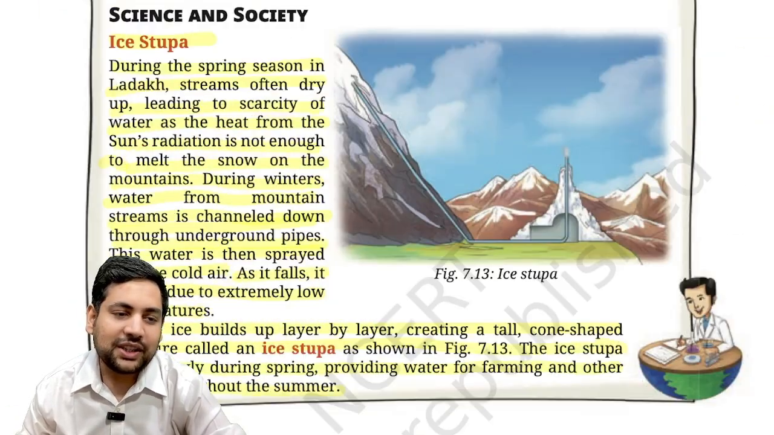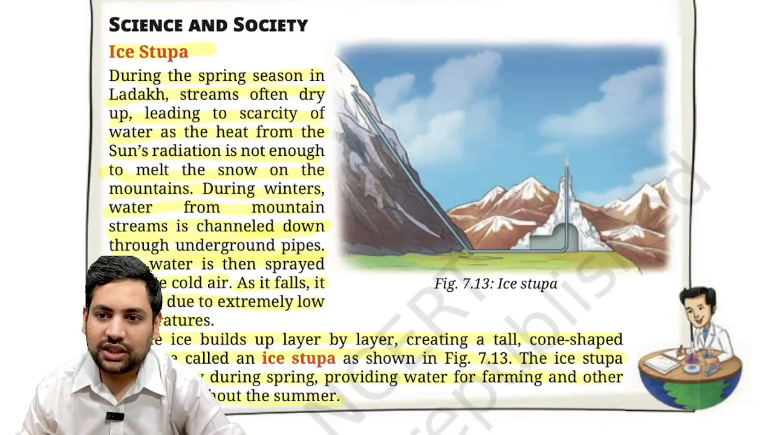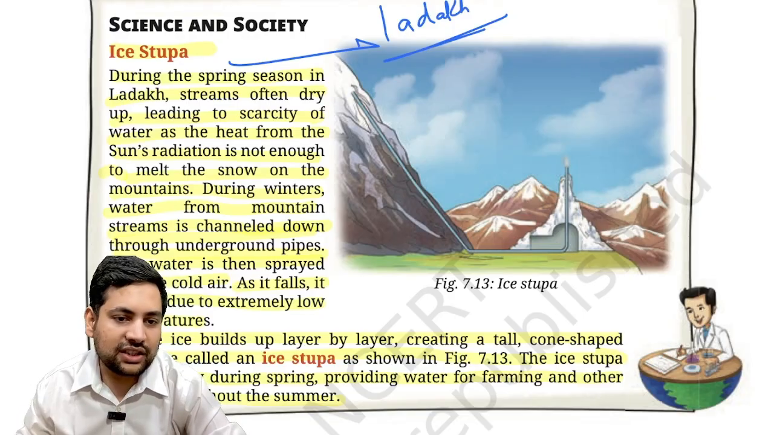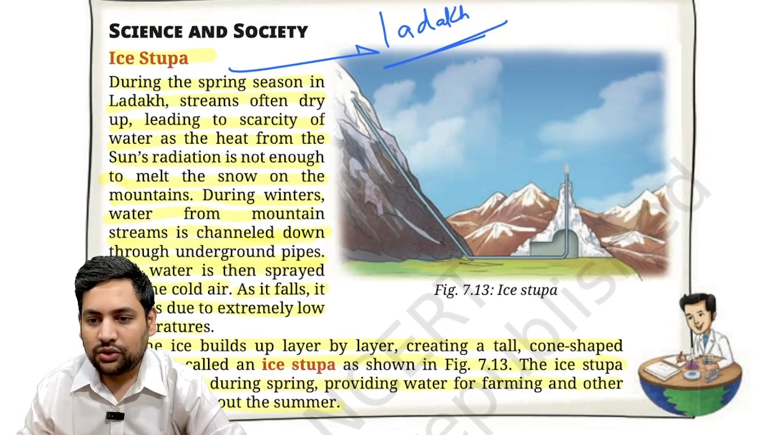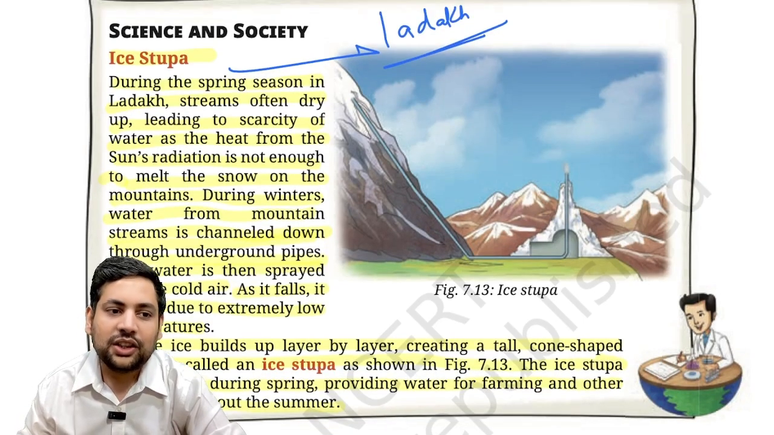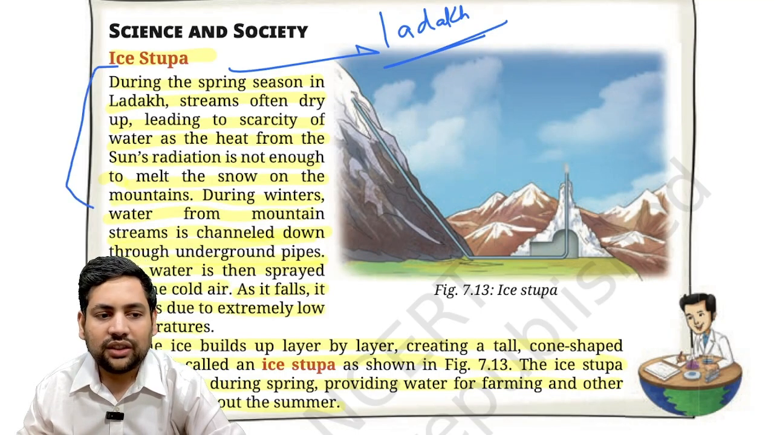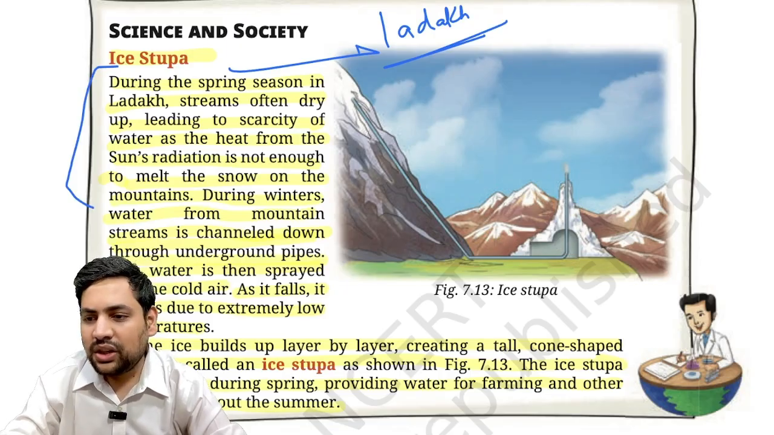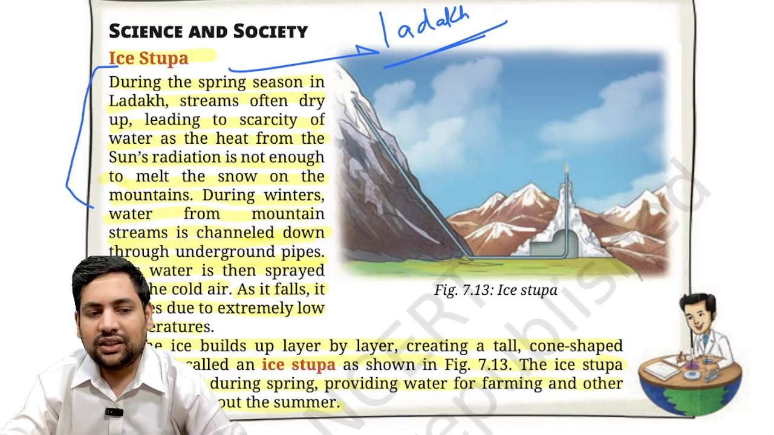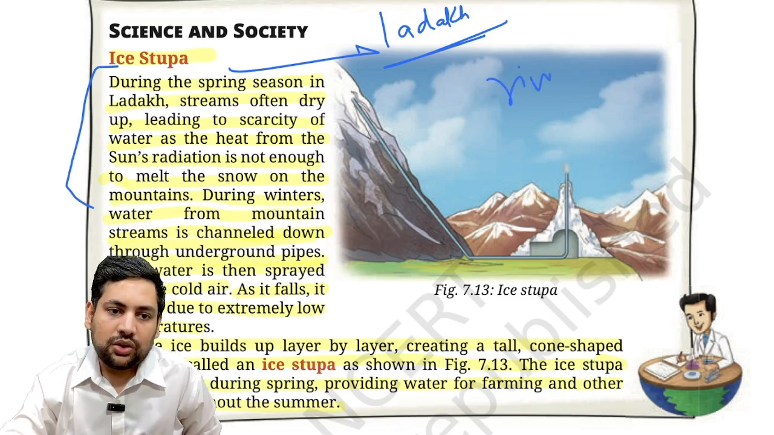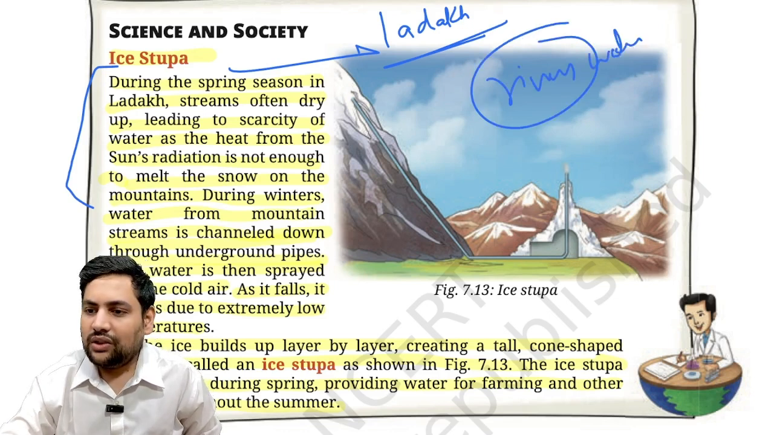Then it talks about a special technique, the last thing, which is the ice stupa. This is done by the people of Ladakh. It is said to have been developed by Sonam Wangchuk, that scientist. So basically, what is an ice stupa? During certain seasons, ice in Ladakh does not melt very easily from the mountains, so their rivers do not have water. Now, how to deal with this?